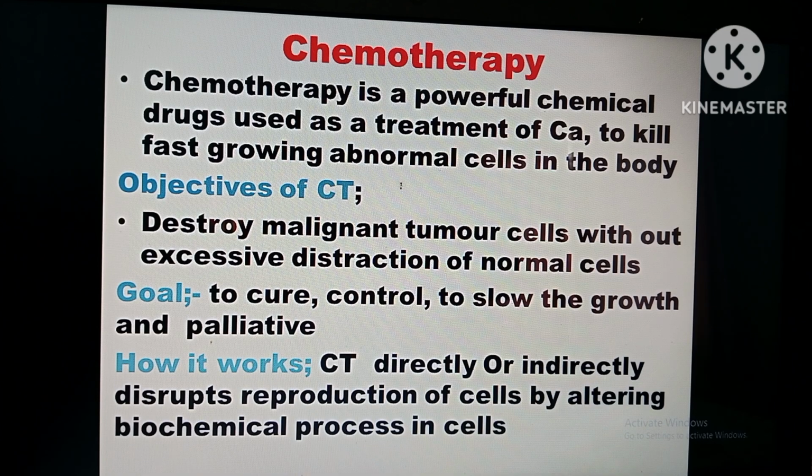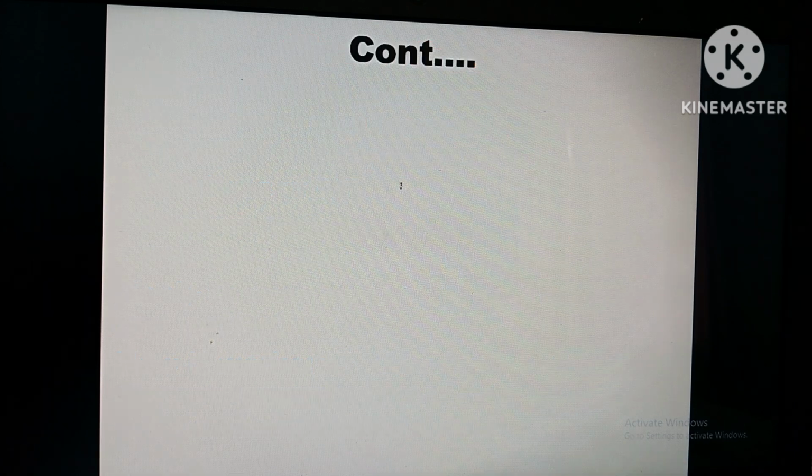So how does chemotherapy work? It will directly or indirectly disrupt the reproduction of cells by altering biochemical processes in cells. It penetrates inside the cells and damages the DNA. When the DNA is damaged, biochemical changes take place simultaneously, so reproduction will not occur. So it will completely kill the cancer cell, or it will reduce the growth, means by reducing the multiplication of cancer cells, it reduces the growth.